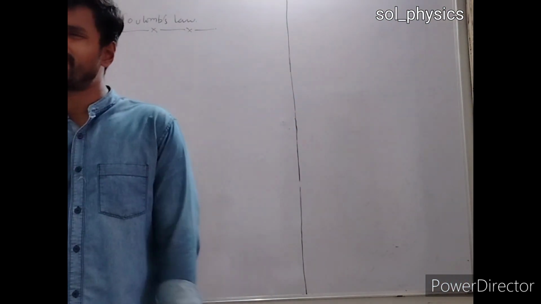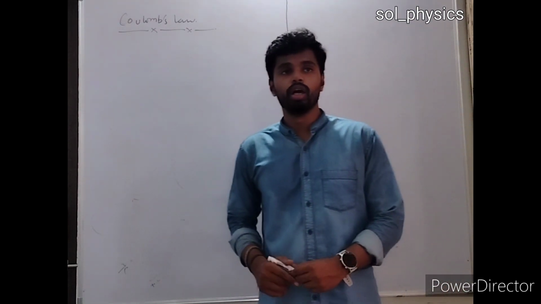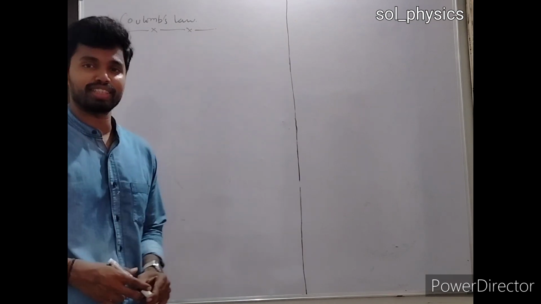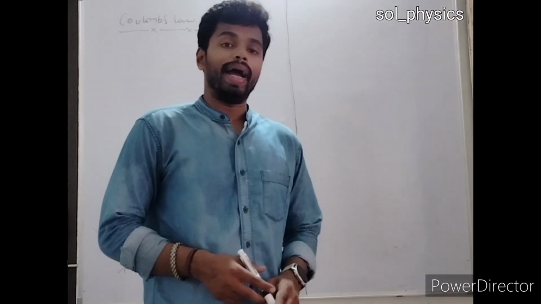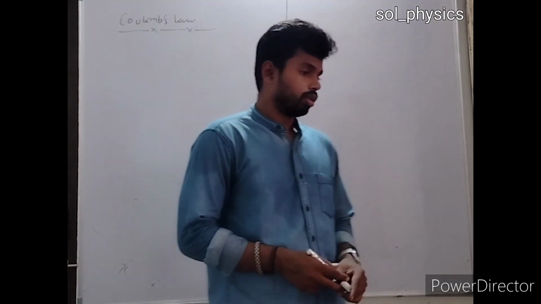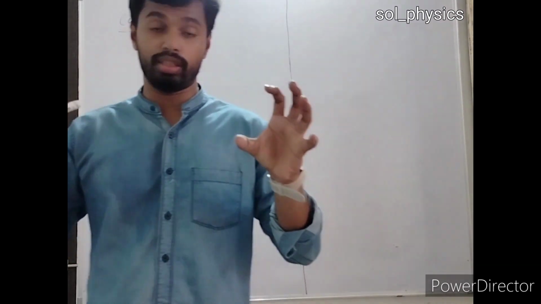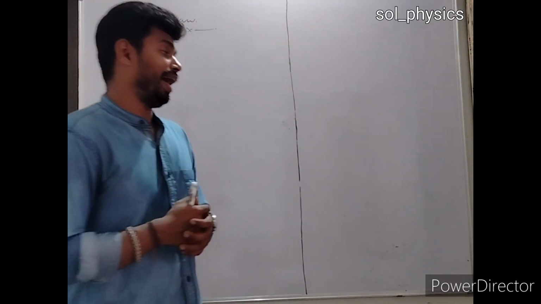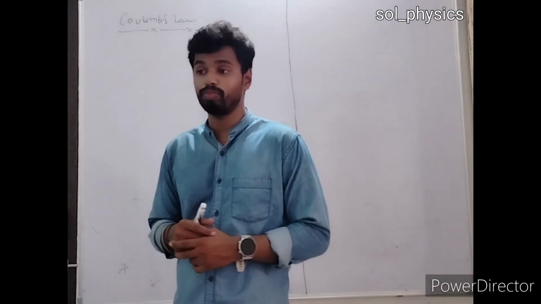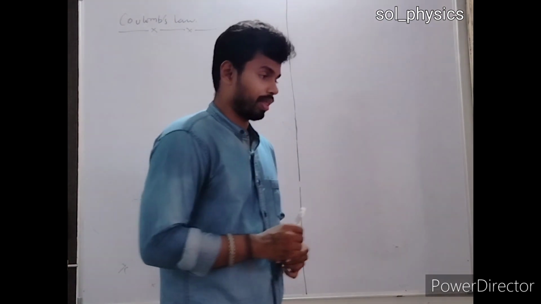In the mid 17th century, a French engineer or physicist whose name was Charles Augustin de Coulomb did an experiment based on a torsion balance, in which he used 2 point charges, right? He used 2 charged bodies, and he did the experiment exactly like the experiment performed to find the gravitational constant.